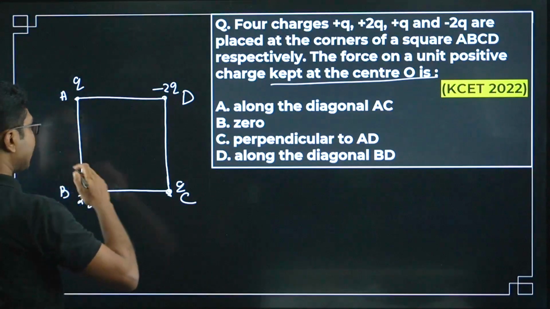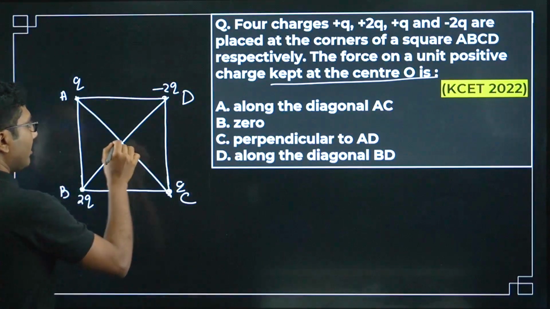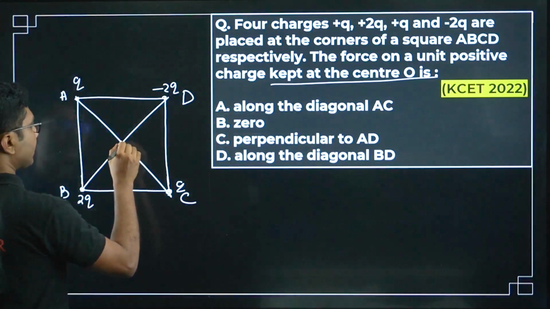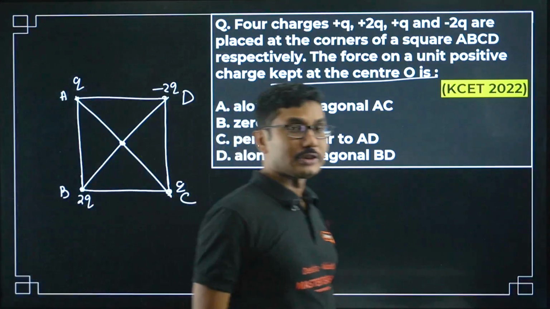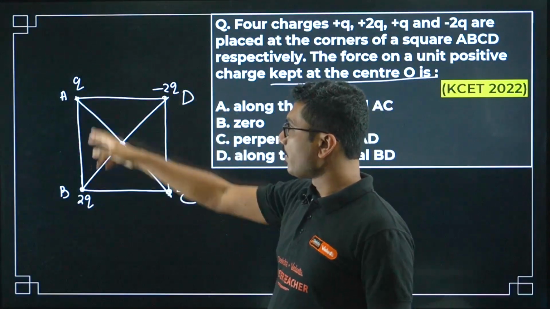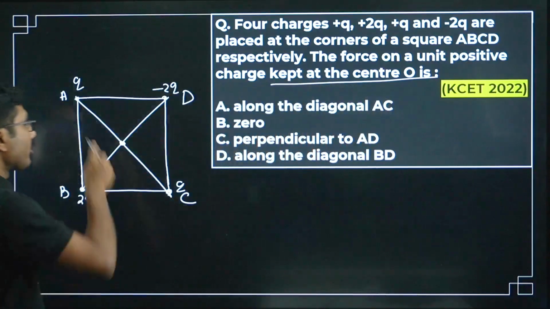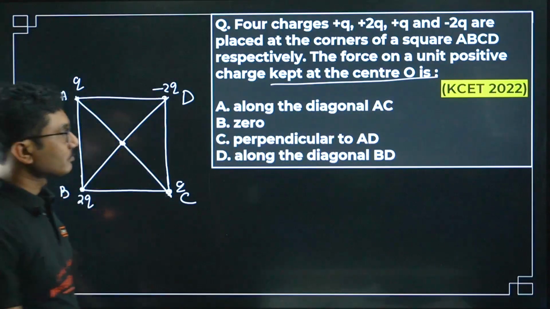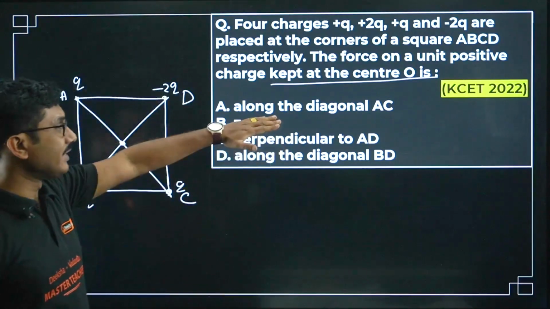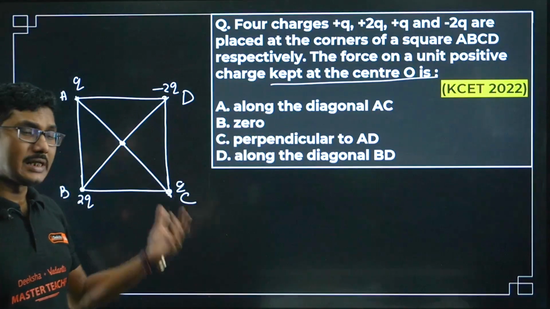Now what will be the electric force on the unit positive charge kept at the center? The center is basically at the junction of the two diagonals. You don't need to find the magnitude, you only need to find the direction. If you read the question, along the diagonal AC is 0, perpendicular along the diagonal BD, so basically you have to find the direction.